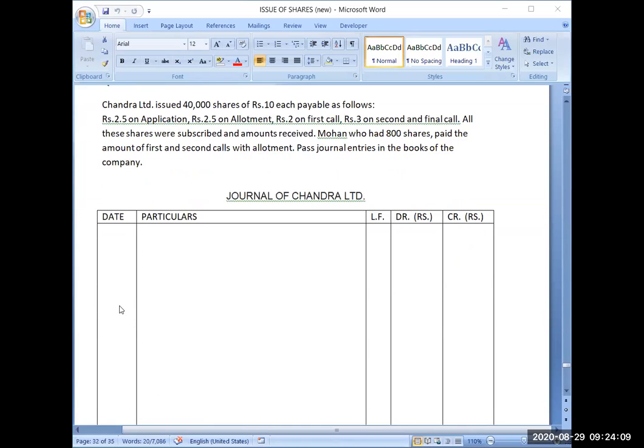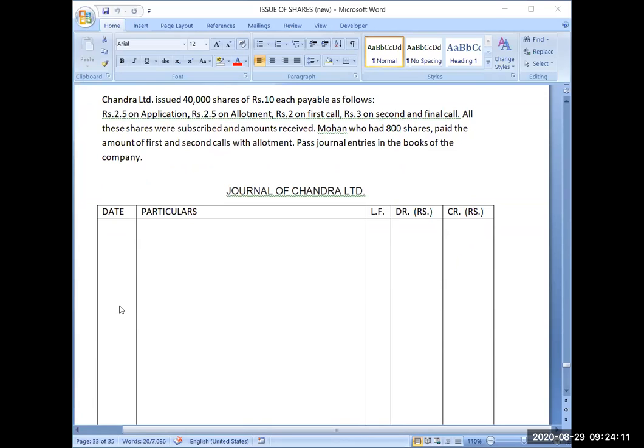So this is all we have discussed. Now coming to the question. Chandra Limited issued 40,000 shares of ₹10 each payable as follows. So face value is ₹10. We have to decide about the issue price, whether premium is there or not. Just total the breakup, 2.5 plus 2.5, 5 rupees, plus 2 plus 3. So it also becomes 10. So the issue price is also 10. All these shares were subscribed and amounts received.